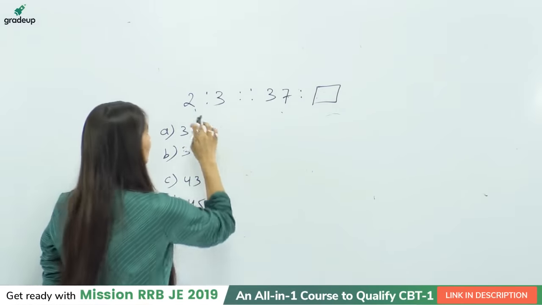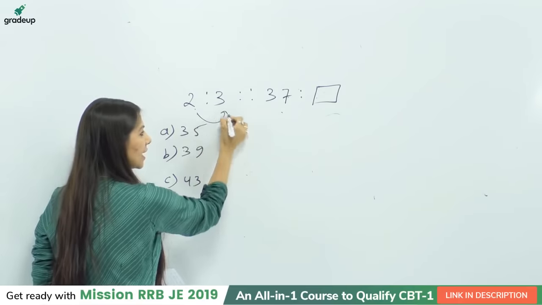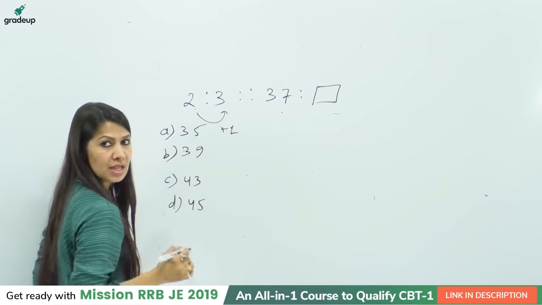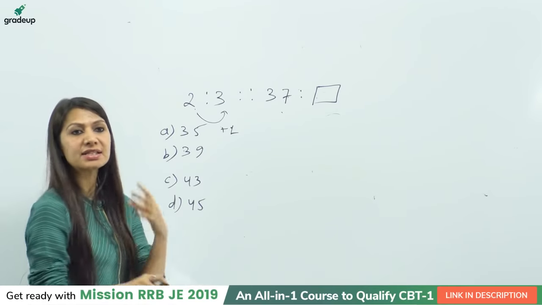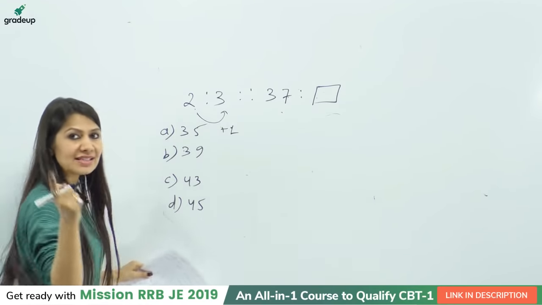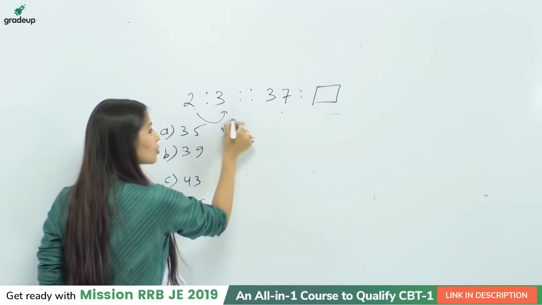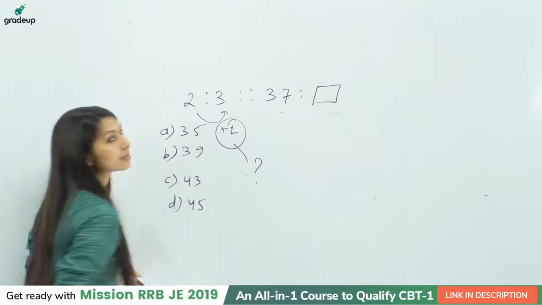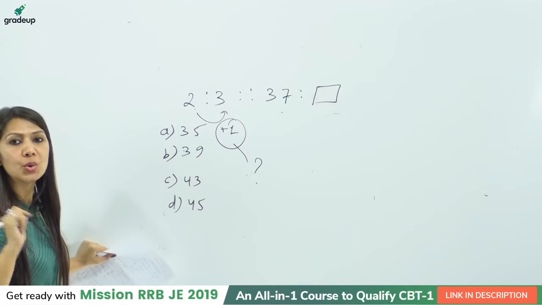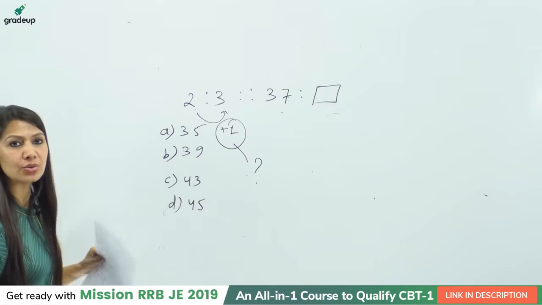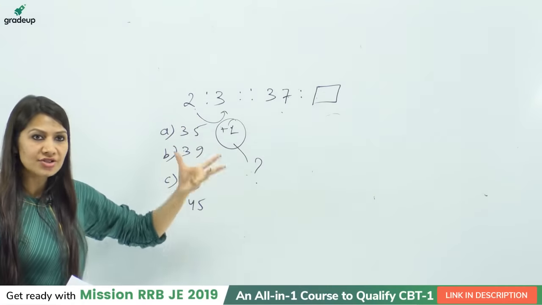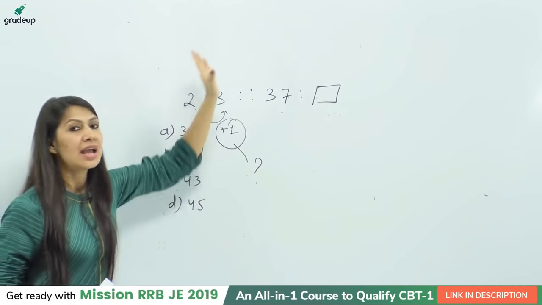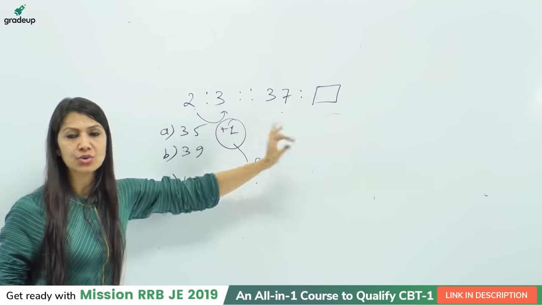Okay, let me make it clear, student. See, it was just plus 1. We are repeating the same thing, but the point is that it is not in the option. So what is our work? Our work is to find out why we are adding 1 only. Somehow it is related to this 2. So the logic we can check and apply in the second one too is only one.